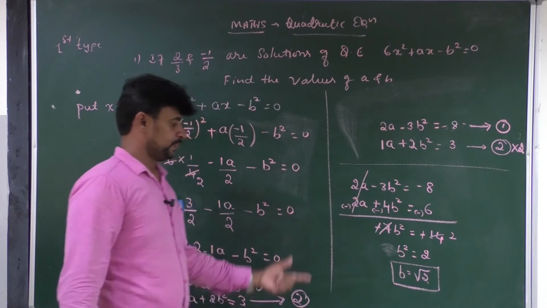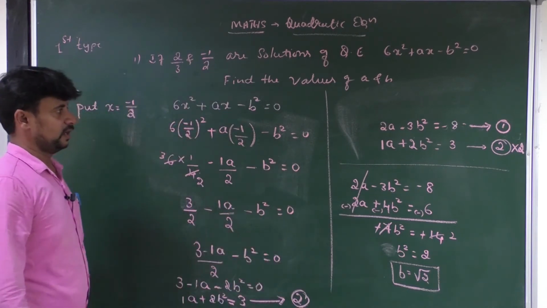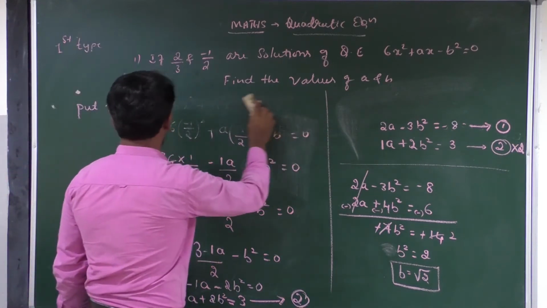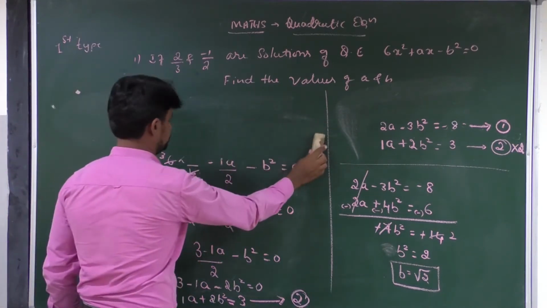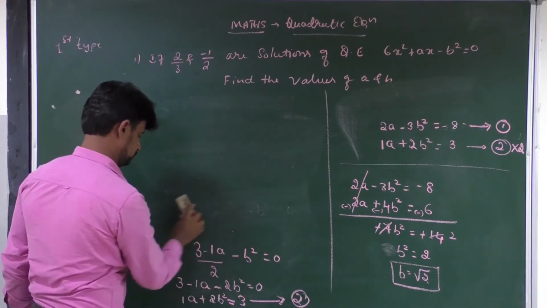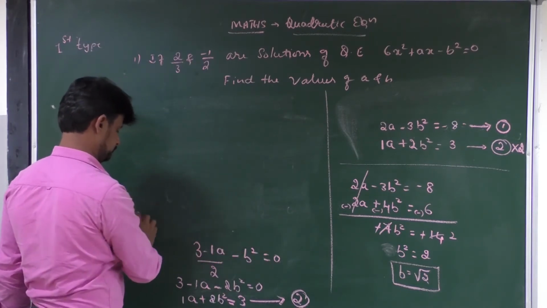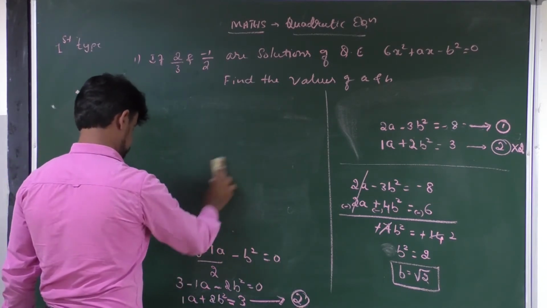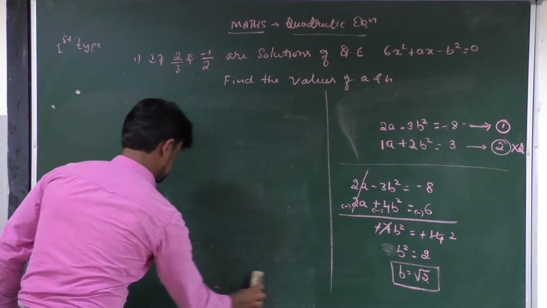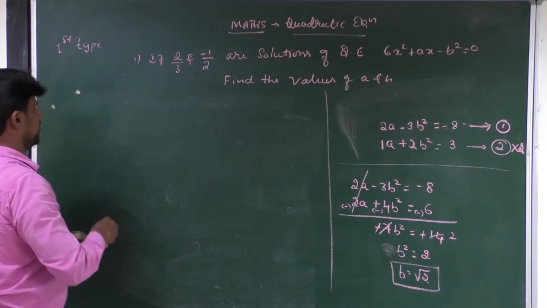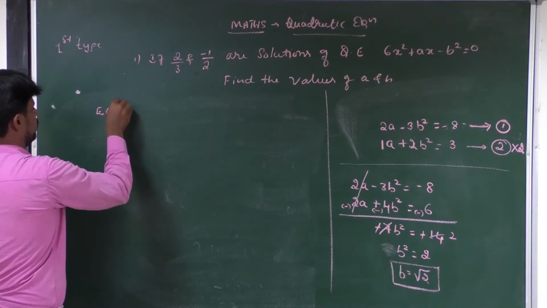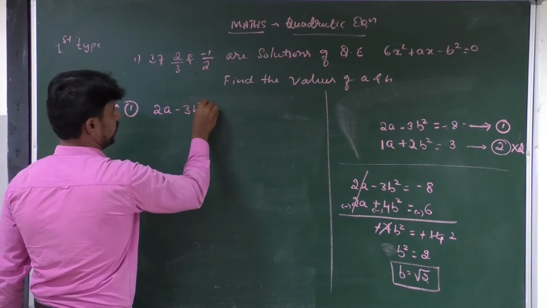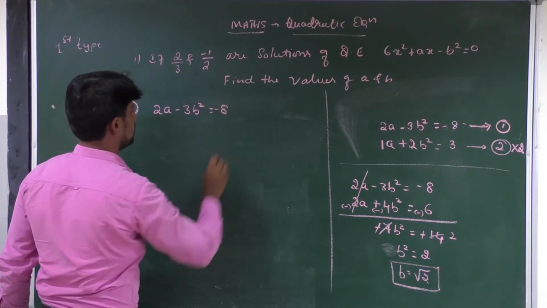After finding the value of b, you have to substitute the value of b in the given equation to find the value of a. Okay, how can you find that? Very simple. Take equation 1 or equation 2. Equation 1 becomes 2a minus 3b square is equal to minus 8.